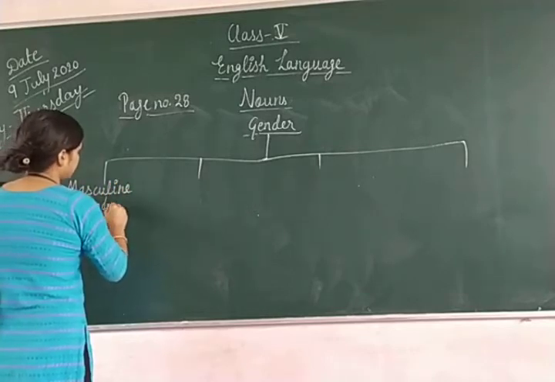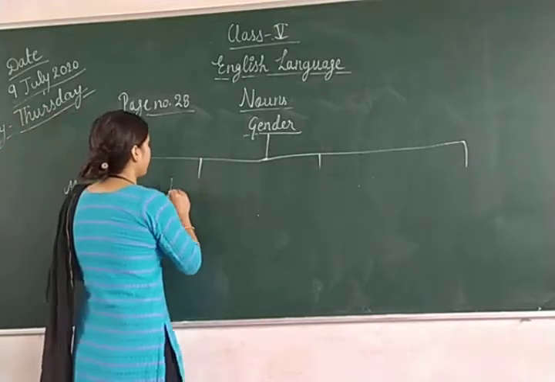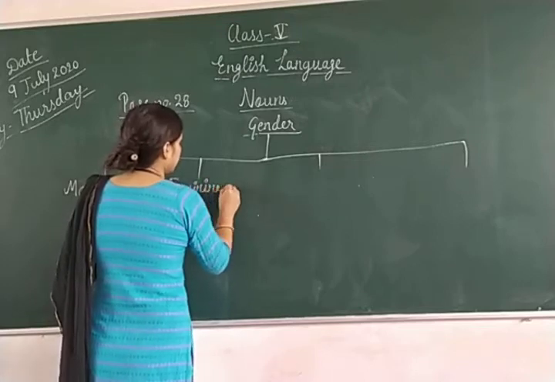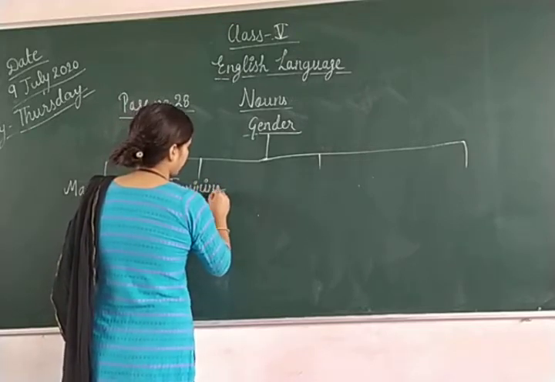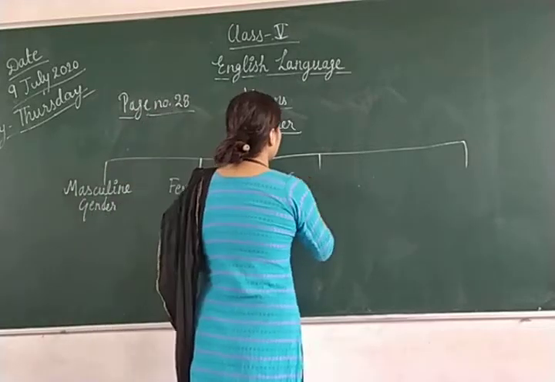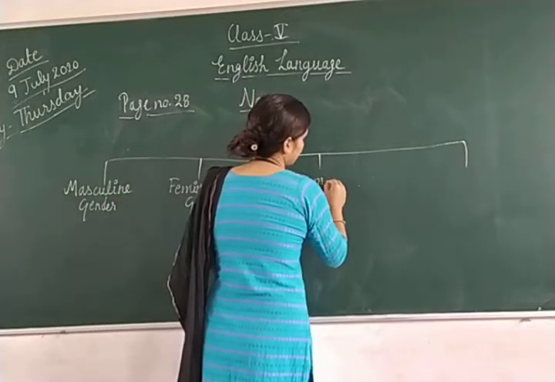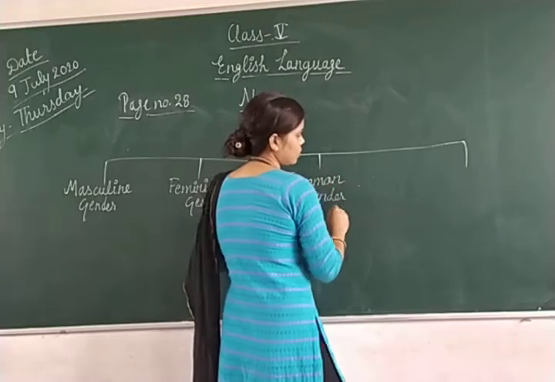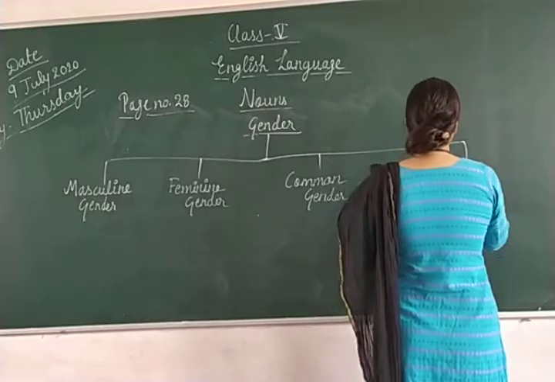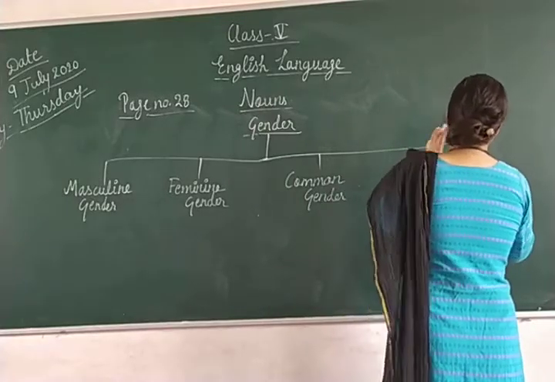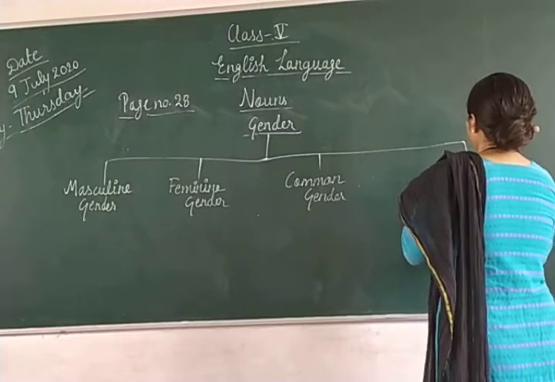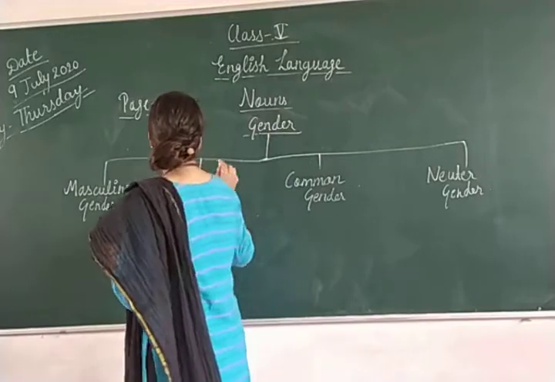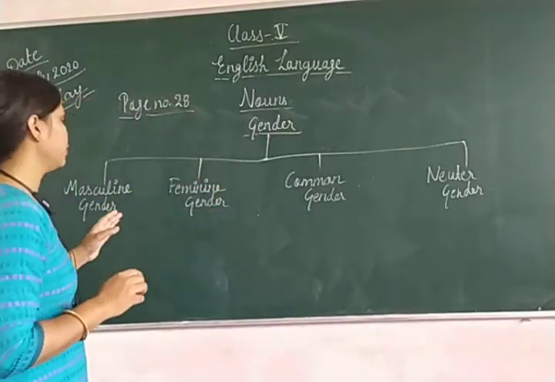Second category is feminine gender. Third is common gender. Fourth one is neuter gender. Right? So these are the 4 categories in which we will study.